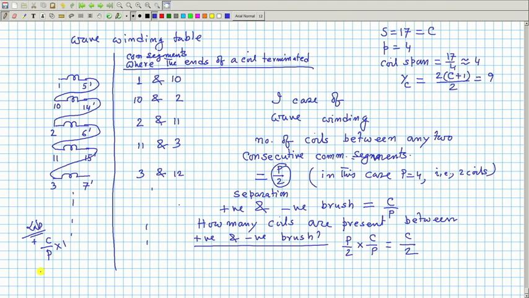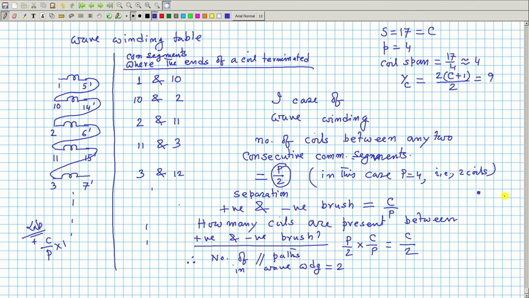Therefore, the armature is divided into only 2 parallel paths, no matter what is the number of poles of the machine. That is what is important. Therefore, the number of parallel paths in wave winding will always be 2.